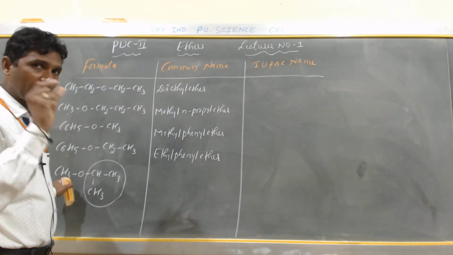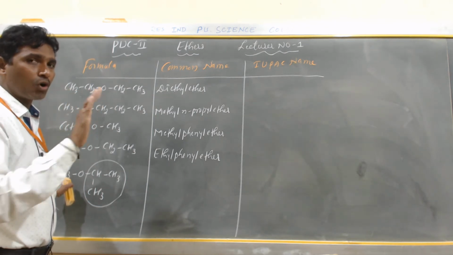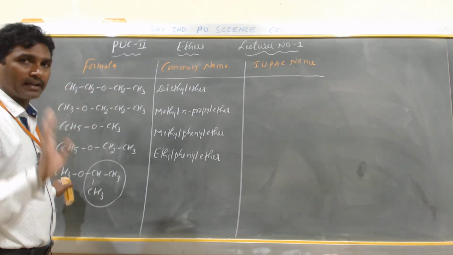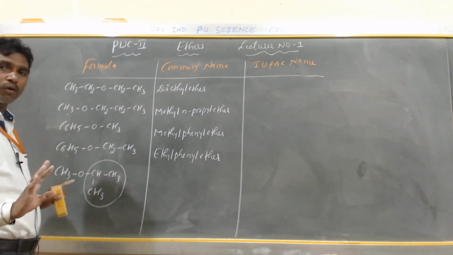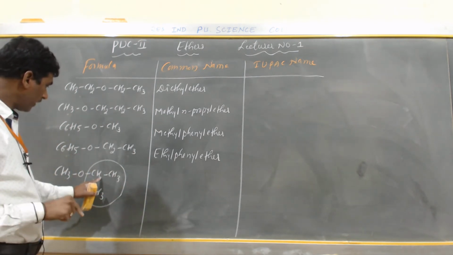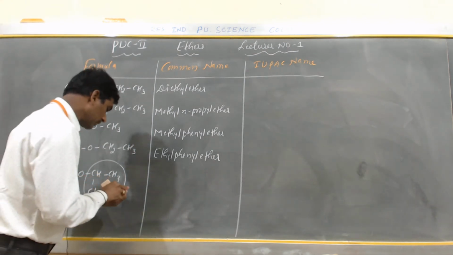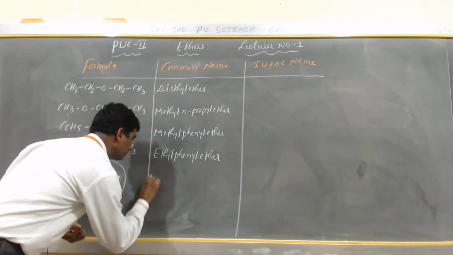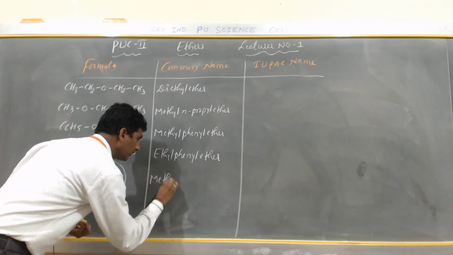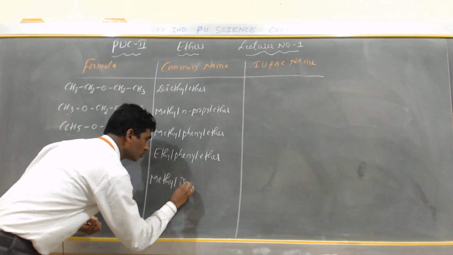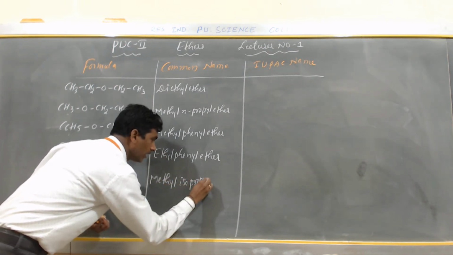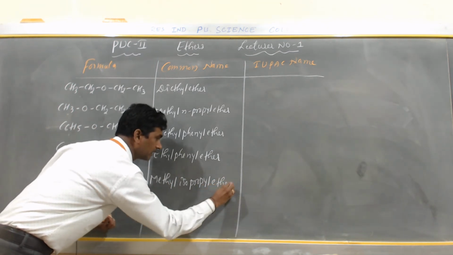If the prefix is iso, this I is not included in alphabetical order. So you have to take only propyl. Propyl is P, methyl is M. So what is the first? Methyl isopropyl ether.